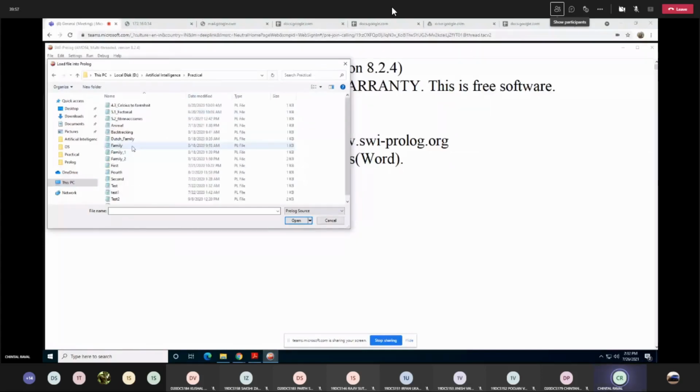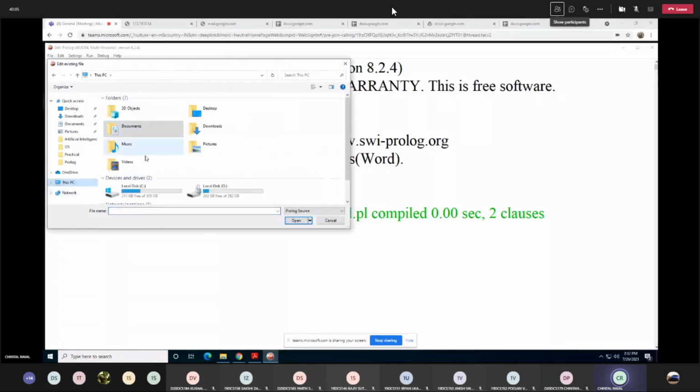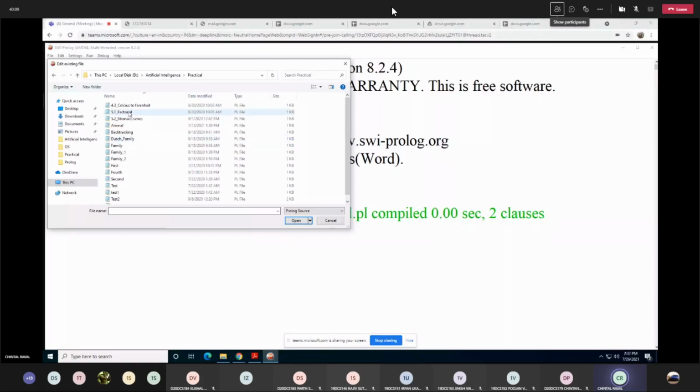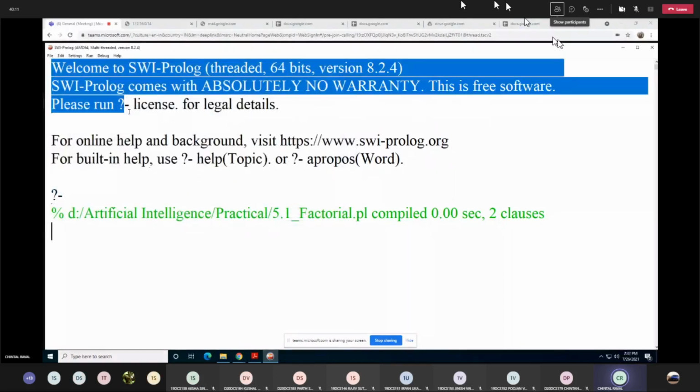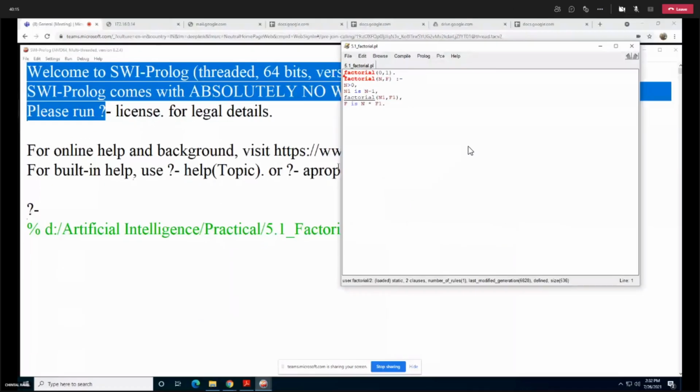First, let us explore this factorial example. You don't need to go with the logic right now.